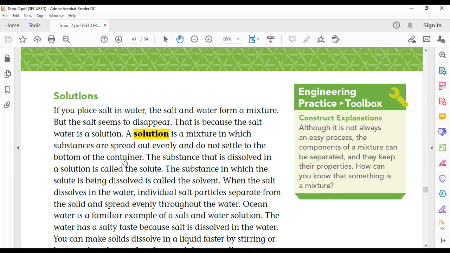In general, the particles or components of a solution are evenly mixed, and it is much harder to separate a solution. Examples of a solution: sugar water solution, salt water solution. Okay, you have to know that all solutions are mixtures, but not all mixtures are solutions.